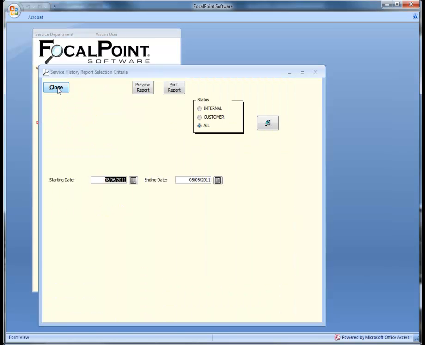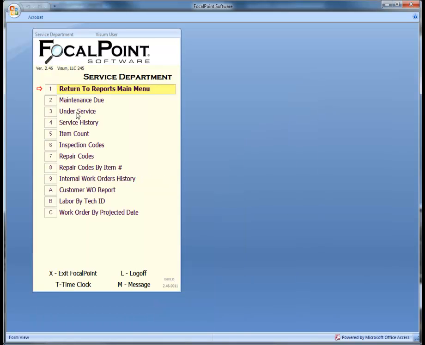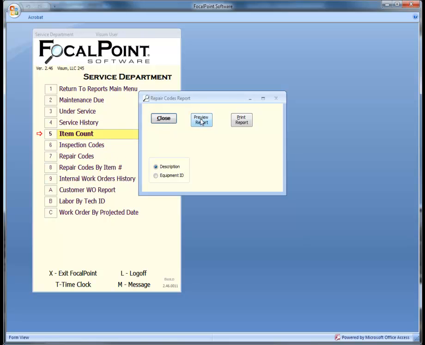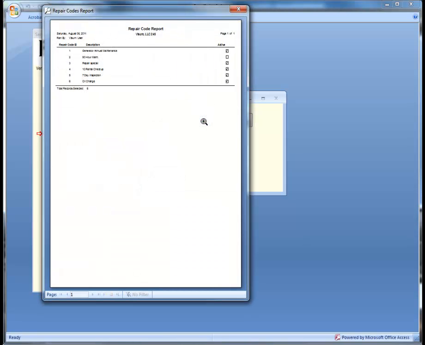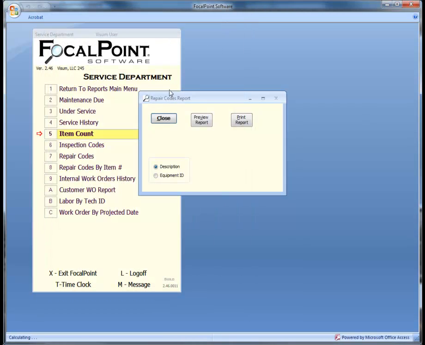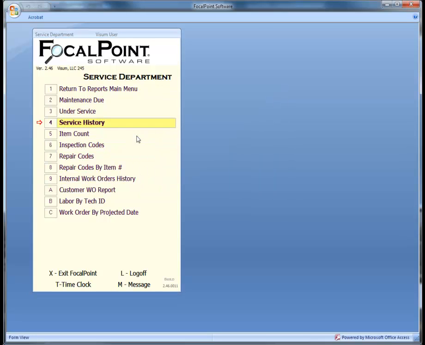There are other reports available as well to allow you to review how you have your maintenance modules set up so that you can check for possible fine-tuning at any time. The service module in FocalPoint is designed to be easy to use, but also allows for many advanced setup capabilities to help you take your service department to the next level. Customer, warranty, and internal maintenance revenues and costs can now be easily recorded and tracked with the FocalPoint service module.